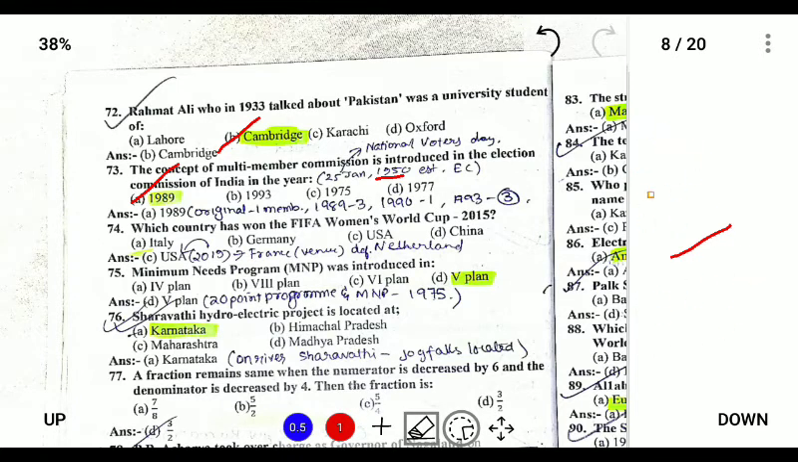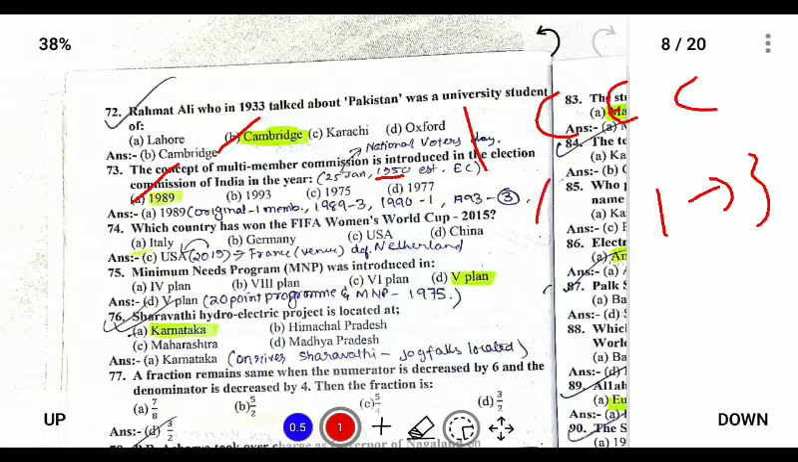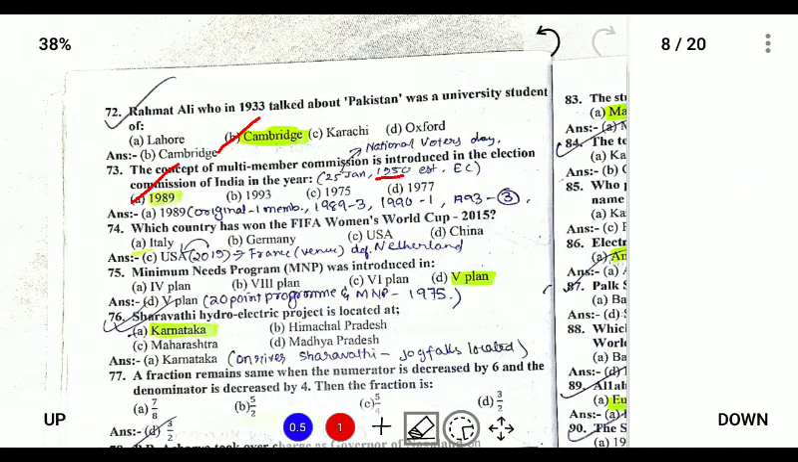So in the year 1989, the members were increased from 1 to 3, that is, one Chief Election Commissioner and two other Election Commissioners. However, the next government changed it, and after 1993 it was again reverted back to 3 members. So the original commission consisted of only one member, but now it consists of 3 members, that is, one Chief Election Commissioner and two Election Commissioners. So this is the history of this.